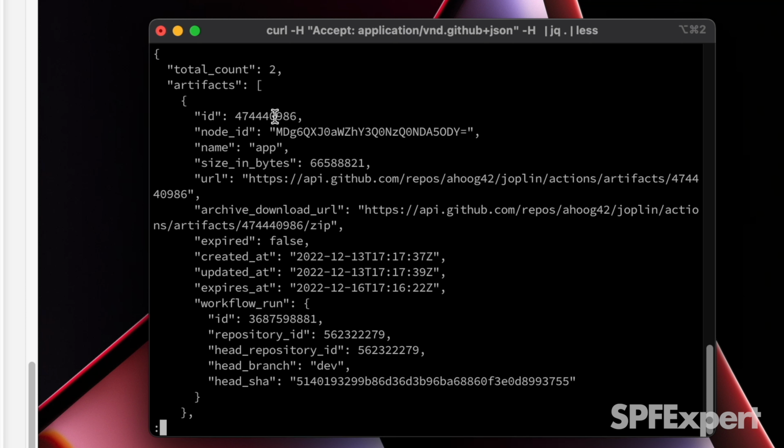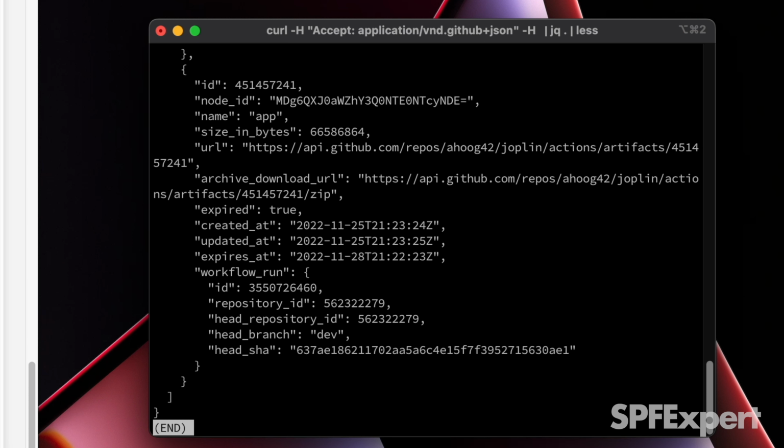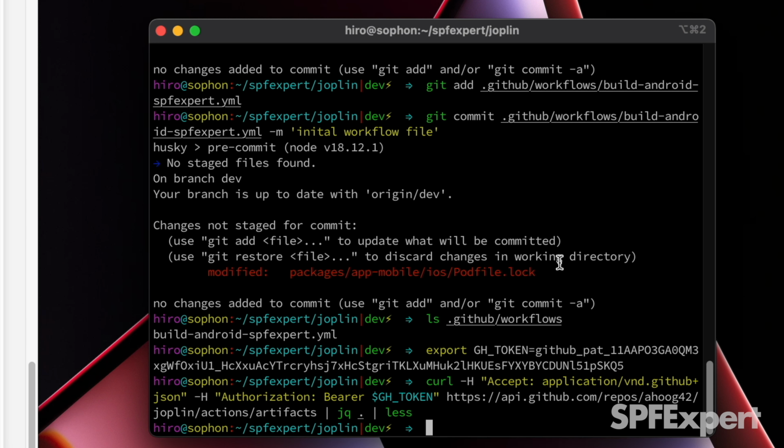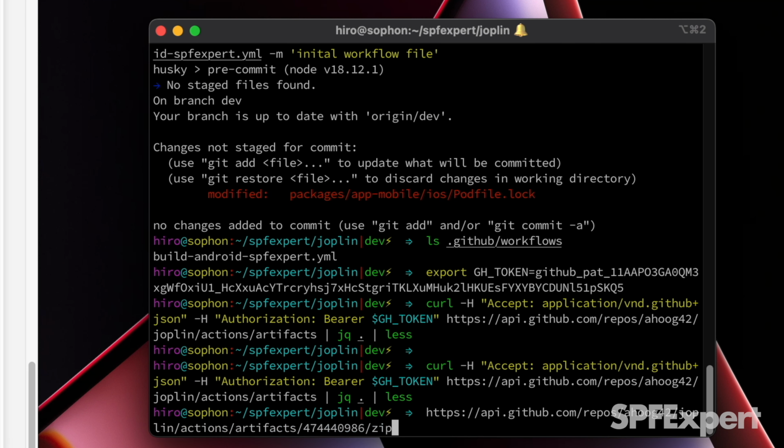And right here you can see, like, here's the ID and a bunch of other information, right? The size, the name, when it was run. And there's actually a handy little link here called the archive download URL. So you can come out here and see all the different values. But in order to leverage that, I'm going to go ahead and paste that guy right there just to make it easy. So now that we have the archive URL, we're just going to actually run curl again.